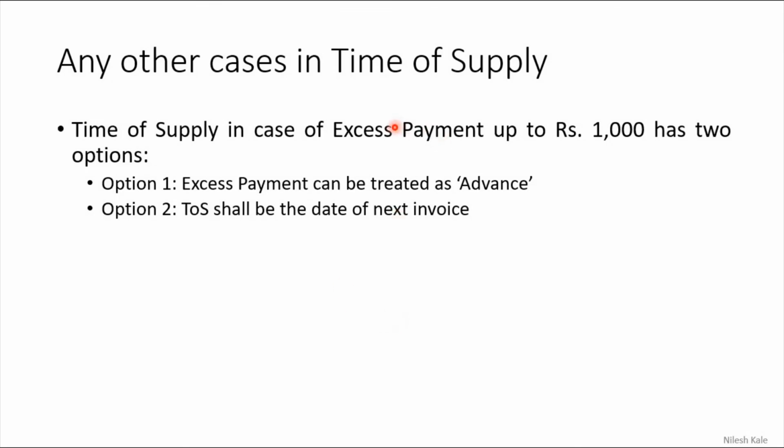In any other cases, there are two options. Excess payment can be treated as an advance. If it is more than 1,000, we are going to consider it as an advance, otherwise not. Time of supply shall be the date of the next invoice. If you have made a 2,000 excess payment, then obviously in the next payment you are going to adjust it, and that will be the time of supply for the next supplies.